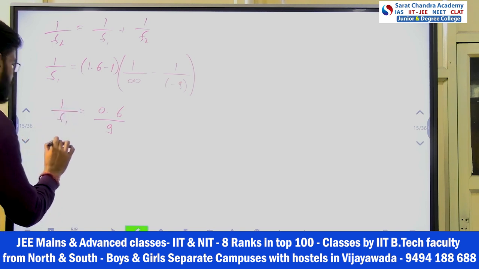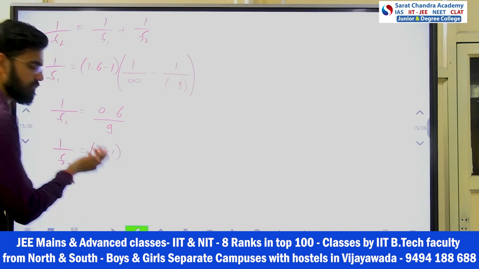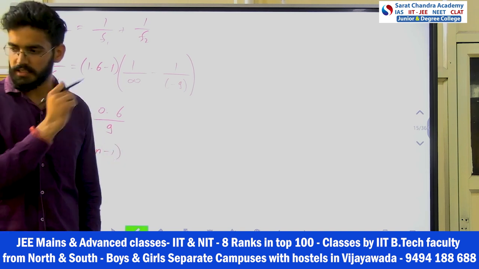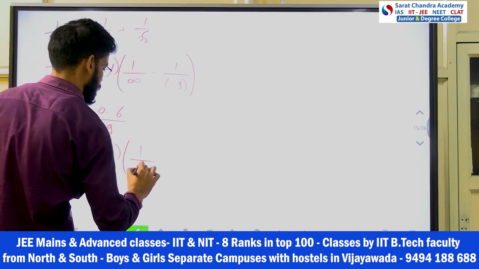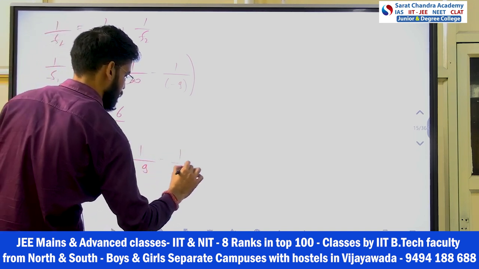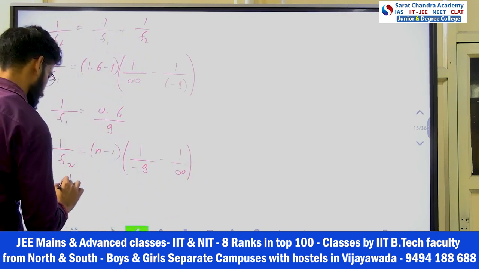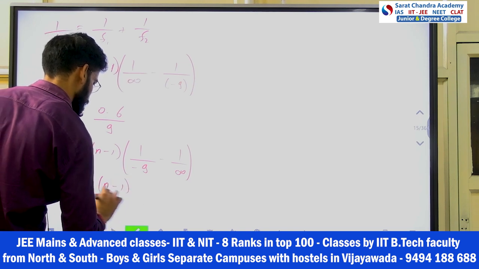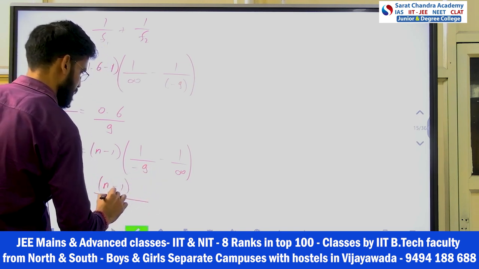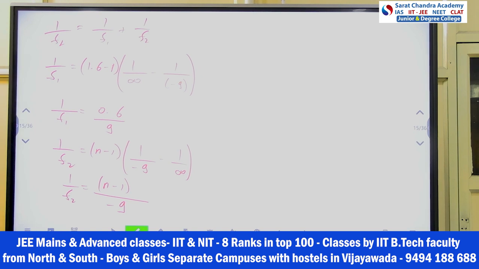Now get the F2. 1 by F2 if I write down, this will be n minus 1, n is variable, I don't know n, right? He said n only, right? And then this will be 1 upon minus 9 minus 1 upon infinity, right? Because one side it has a planar. So 1 by F2 will be n minus 1 divided by minus 9, right? Minus 9. Okay.